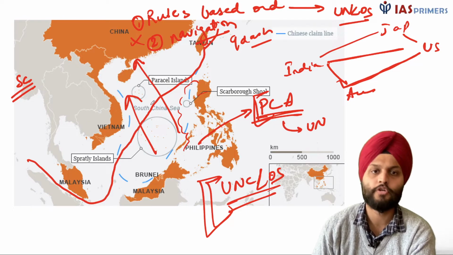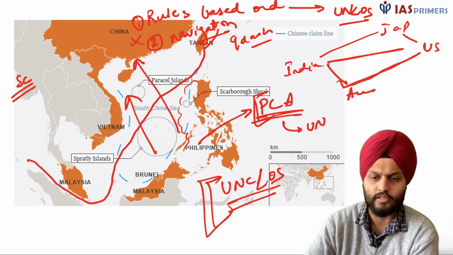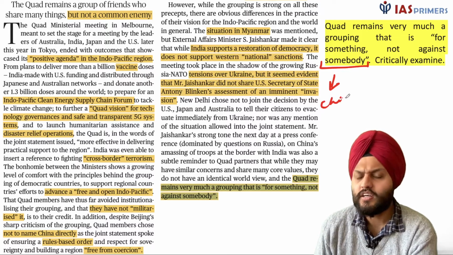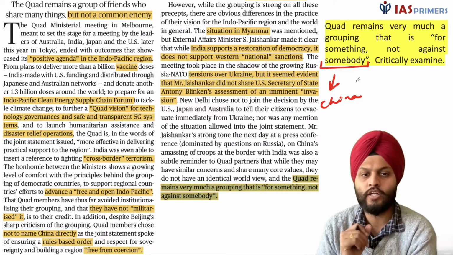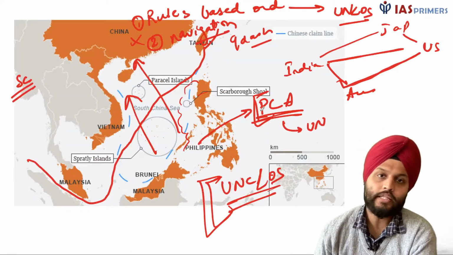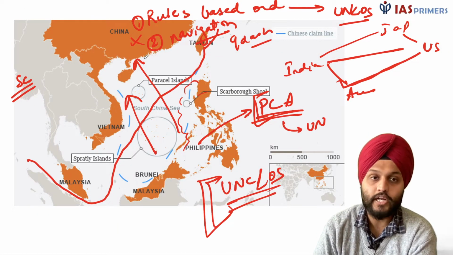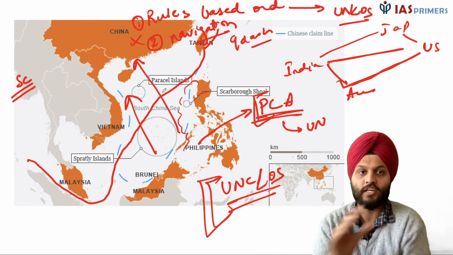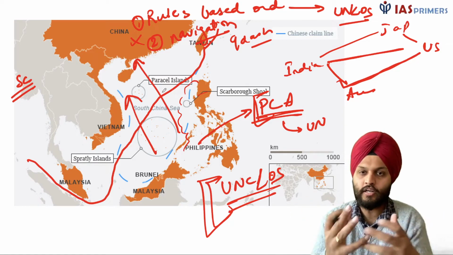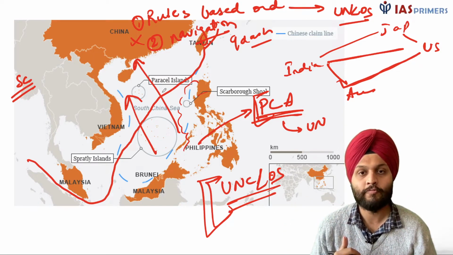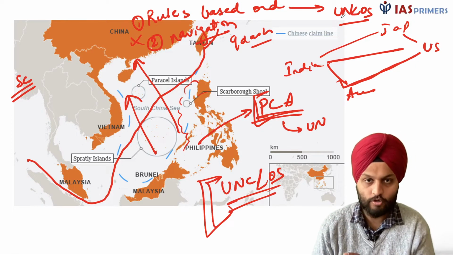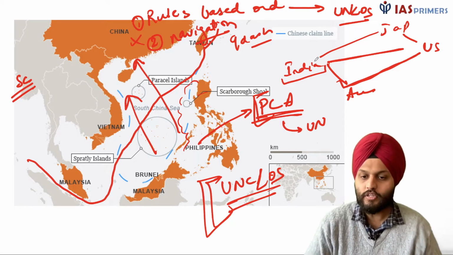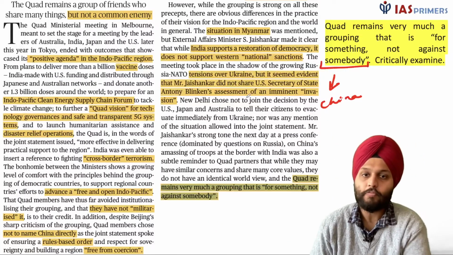Freedom of navigation, rule-based order. They don't specifically say China, but it is definitely, there is a reference of China over here. Now in the recent times what we find is, and by the way, China says that this is reflective of Cold War mentality, right? This is aimed at containing China, it is targeting us. India and other countries do not refer to China directly because again, no country wants a confrontation with such a mega power over here, including USA. So this is the issue over here. Okay, so this is it.